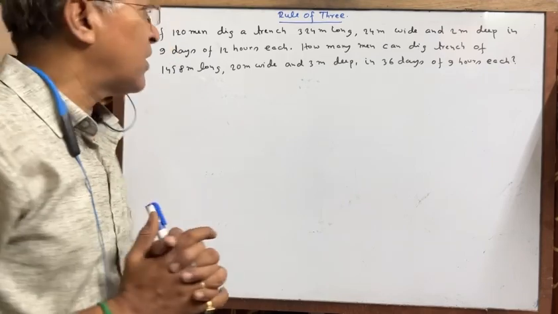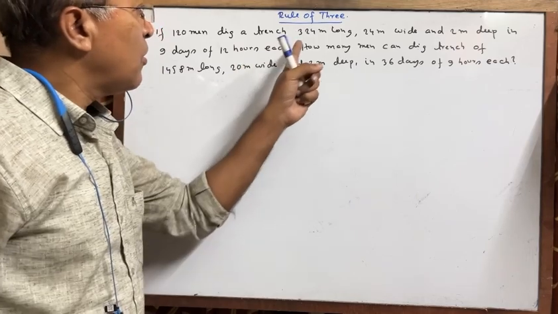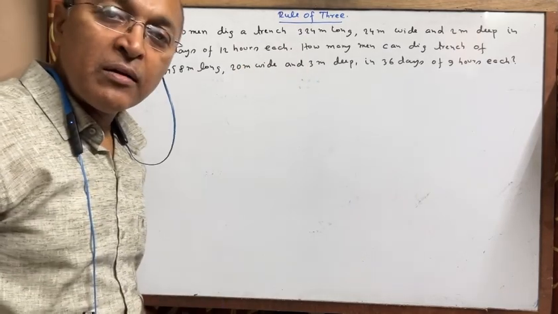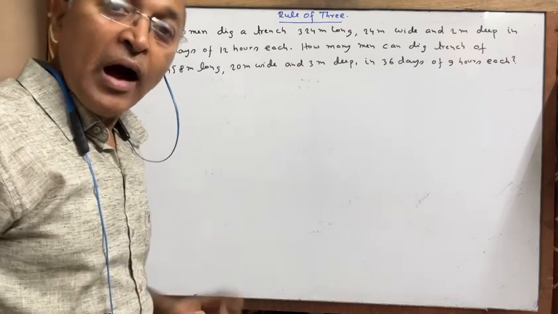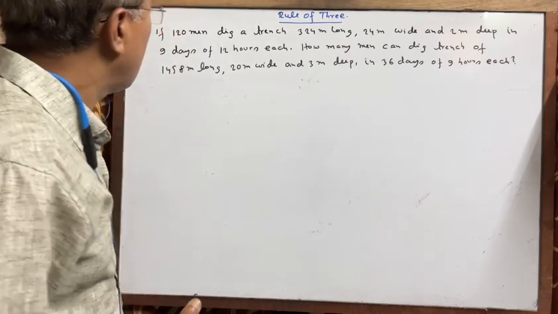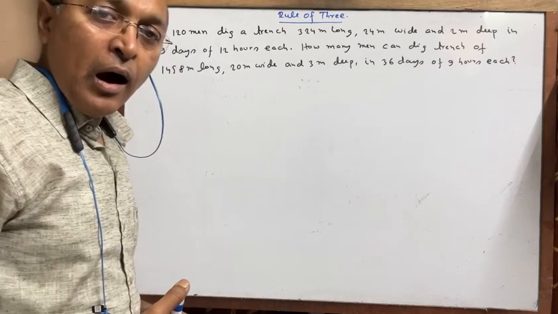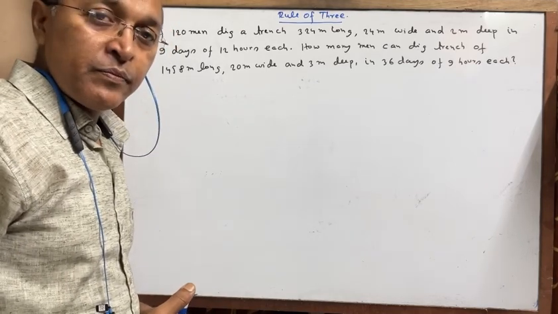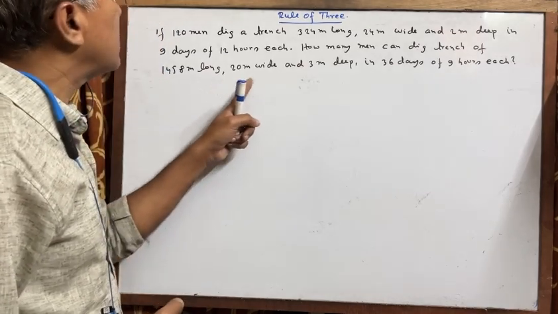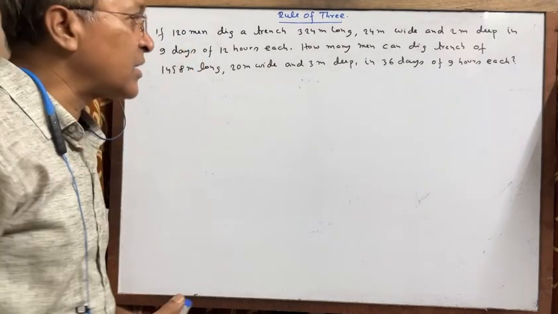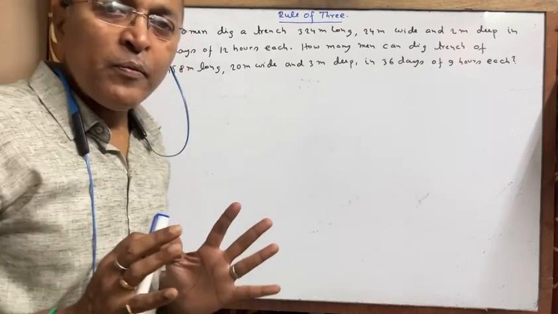So try to understand what is given. If 120 men can dig a trench having 324 meter length, 24 meter breadth and 2 meter depth in 9 days working 12 hours daily. The question is, how many men will be required to dig a trench of 1458 meter long, 20 meter wide and 3 meter deep in 36 days working 9 hours daily? So here we will do one thing.